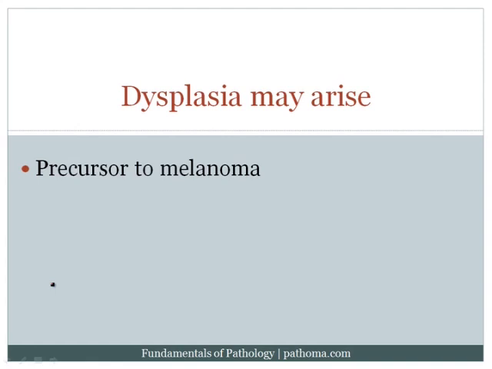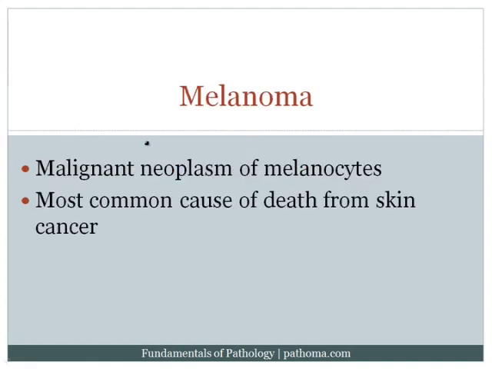Now, you can get dysplasia within a mole, and that could be a precursor to melanoma. Melanoma is a malignant neoplasm of melanocytes. It's the most common cause of death from skin cancer. Now remember that your key skin cancers are basal cell carcinoma, squamous cell carcinoma, and melanoma. And of course, basal cell carcinoma and squamous cell carcinoma have an excellent prognosis, and so your most common cause of death from skin cancer will be melanoma.